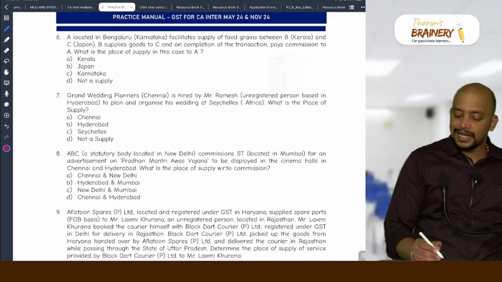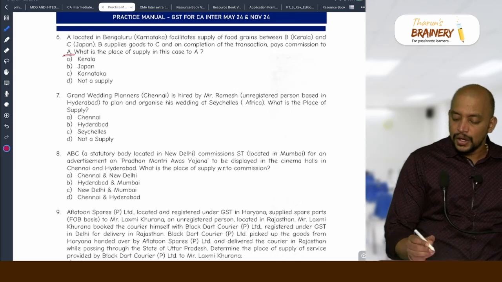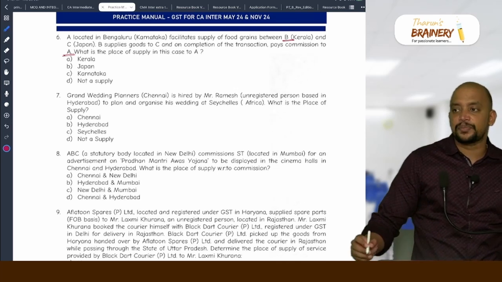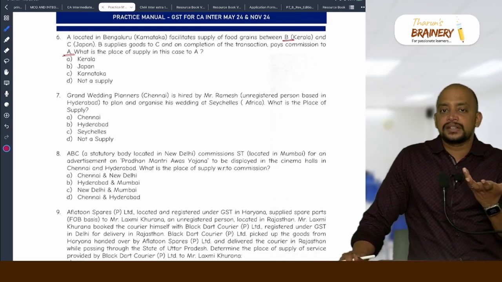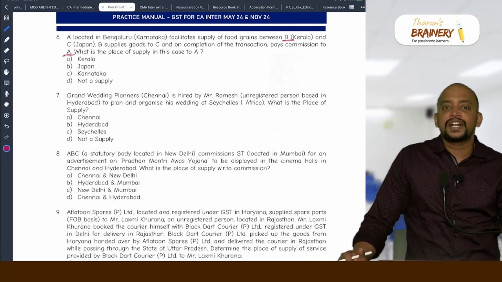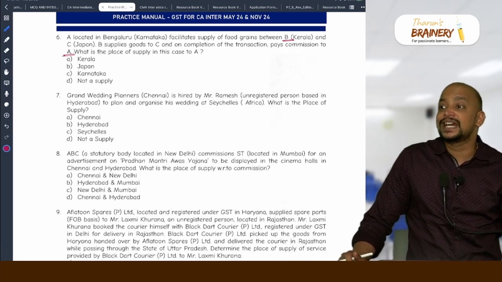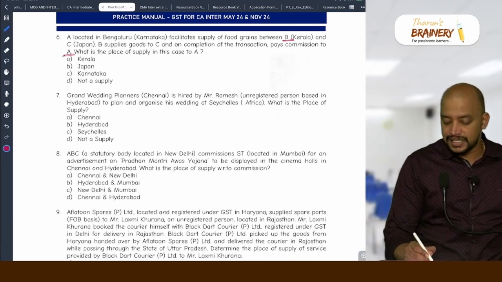So who is the supplier here? A is the supplier. Who is the recipient? B is the recipient. For commission means intermediary services. For intermediary services we need to apply general provisions. Correct? So it's an intermediary service.